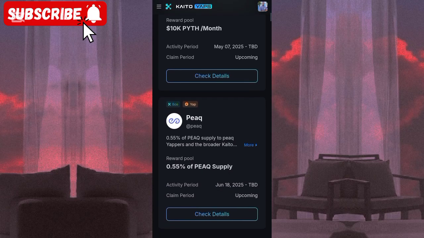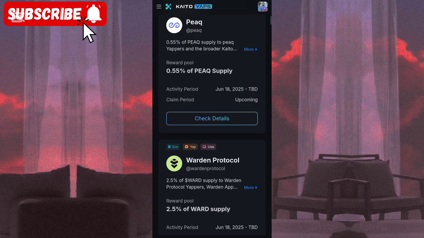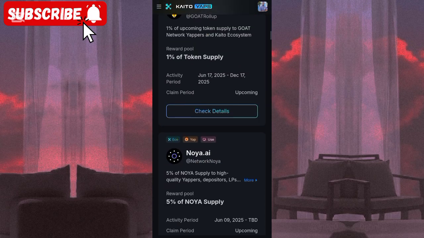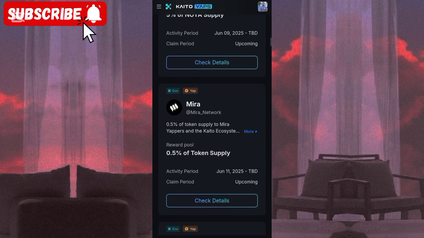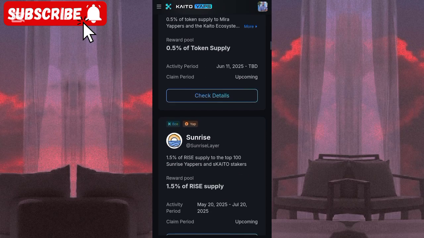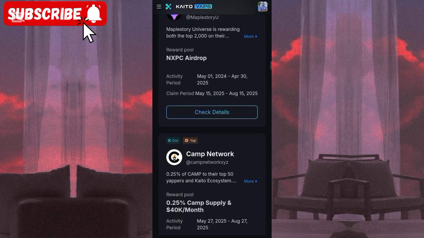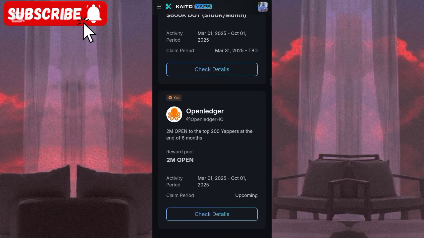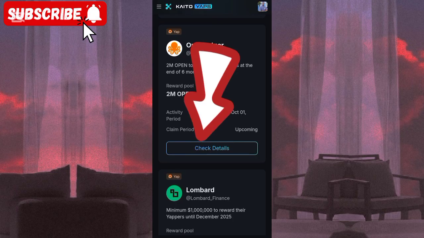So for me, I'm going to scroll down. Once you scroll down, like I said, you can yap on any of these airdrops. You can see we have different airdrops here that you can participate in. You can see we have Mirror Network, so you can participate in this Mirror Network too, but their total supply to yappers is very small. So for me, I'm going to yap on this OpenLedger because their TGE is very soon and their listing is very soon.